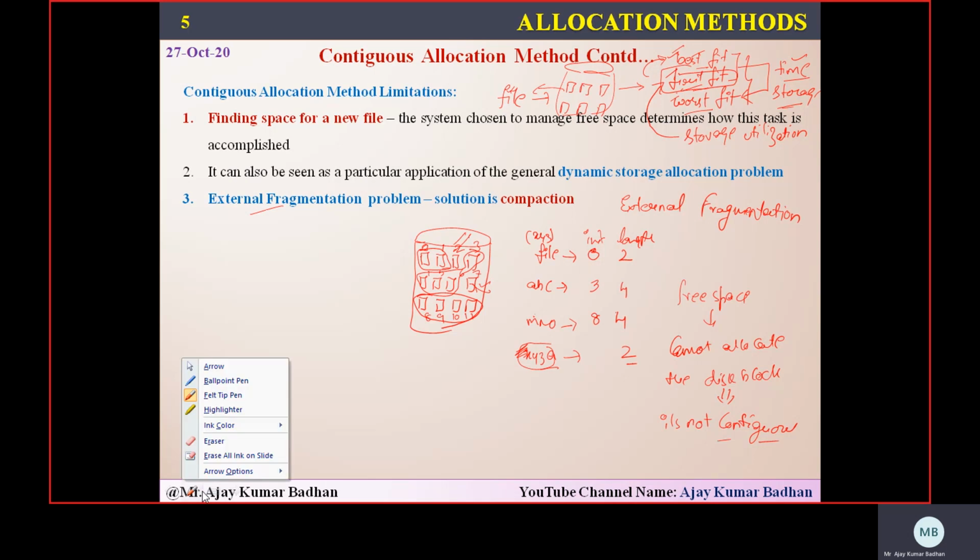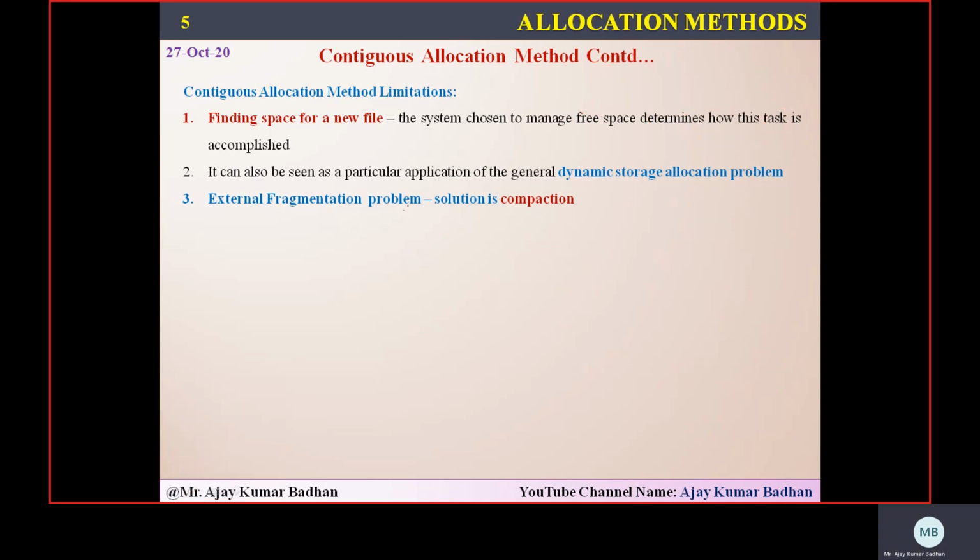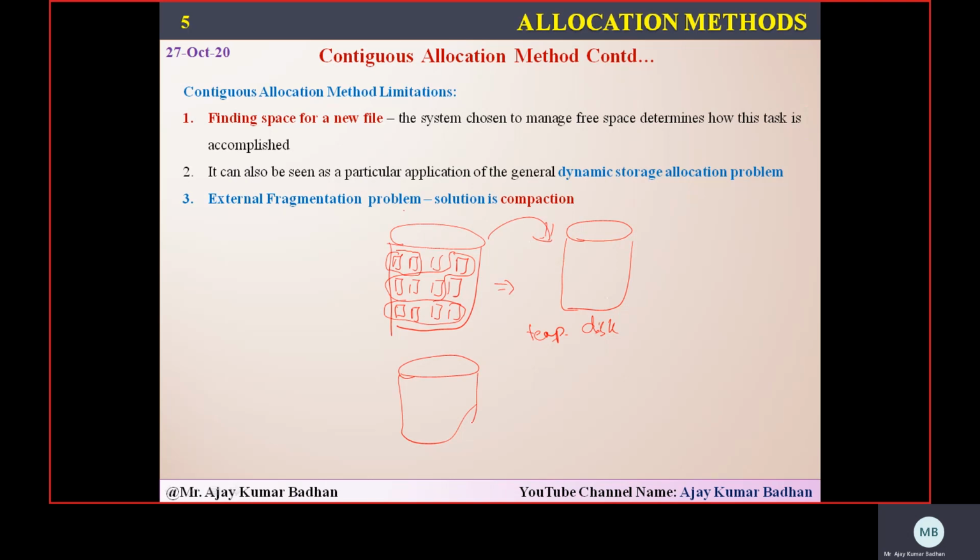So what do you mean by compaction? Let me draw the diagram and explain it. Whatever I have initially drawn, first this one is occupied, then this particular location was occupied, and then this one was occupied. What he meant by compaction here is that he is asking you to copy whatever files we have into another copy. Whatever information you have, you just copy into another disk, something like a temporary disk. And after copying it, what happened? All this disk will be empty.